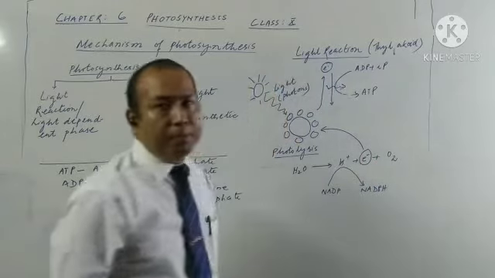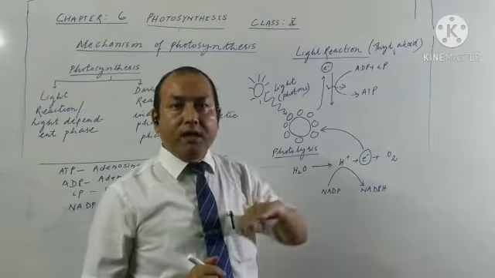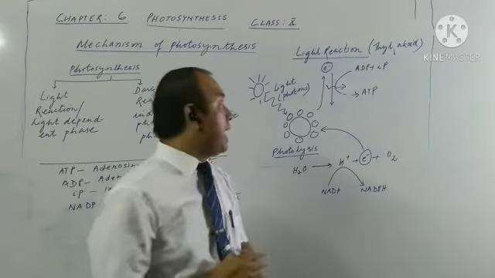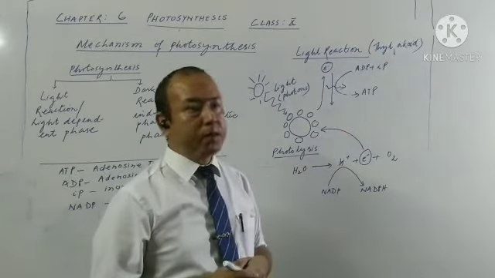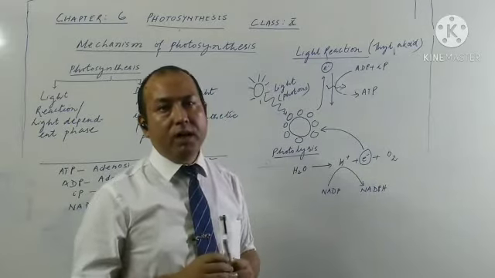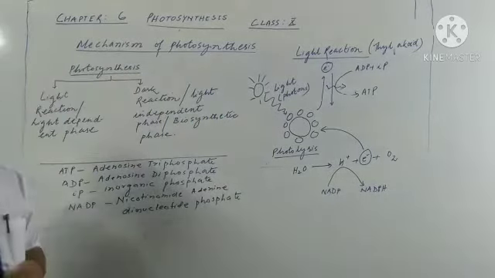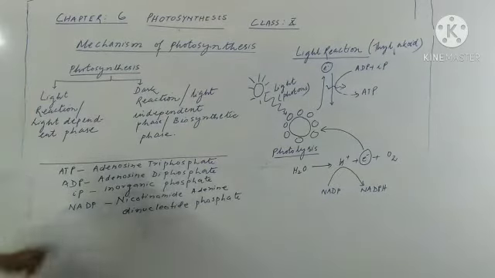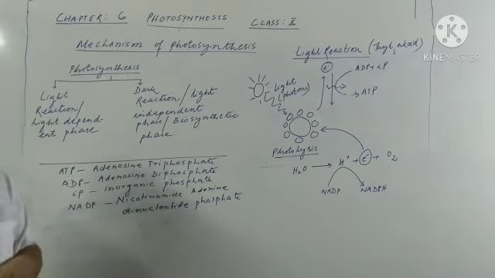And this energy, which is released when the electron jumps from a higher energy level to a lower energy level, is utilized for the combination of ADP and inorganic phosphate to produce an ATP molecule. About the ATP molecule, you might have learned in junior classes, in class 9 also. The full form, again you need to remember, often asked in the examination: ATP, adenosine triphosphate, and ADP, adenosine diphosphate, and IP stands for inorganic phosphate.